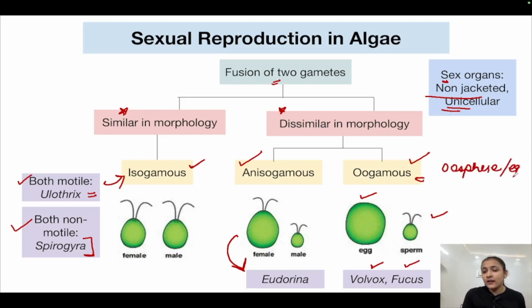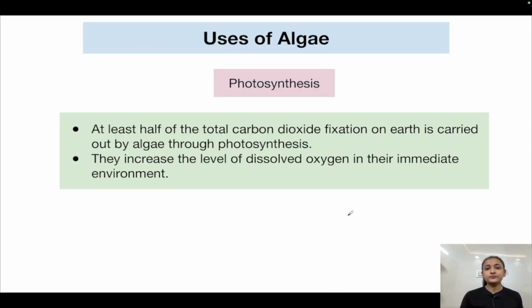Oosphere, or the egg, is present in the oogonium. So this is the sex organ. It is non-jacketed, it is unicellular. And similarly, the sperms are produced in the spermatium, which is the male reproductive organ.